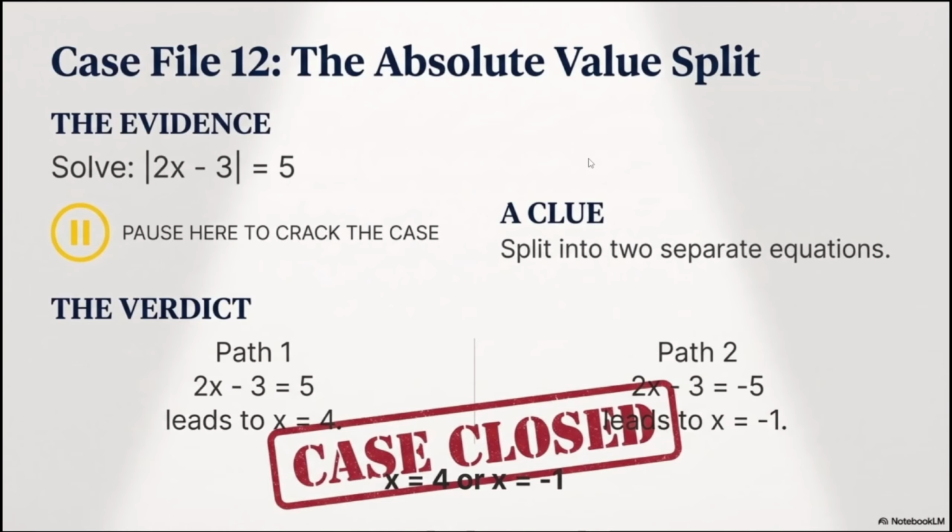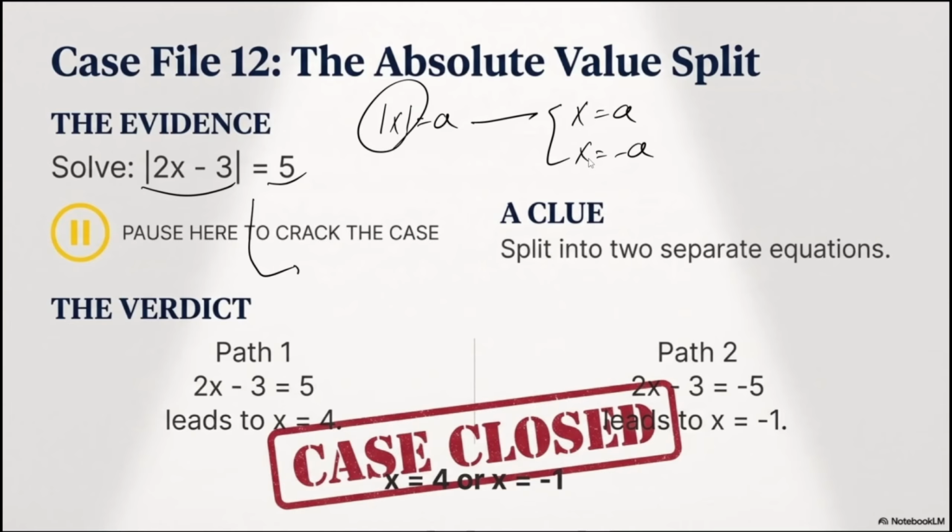The absolute value is split. What do I have? I have the absolute value of 2x minus 3 equals 5. If you remember, when I have a question like this, the absolute value of x is a, I have two answers. X could be a itself, or x could be negative a itself, because we know absolute value makes whatever number you have inside itself positive. So right now, I'm going to have two equations.